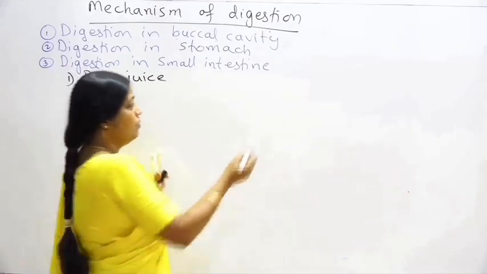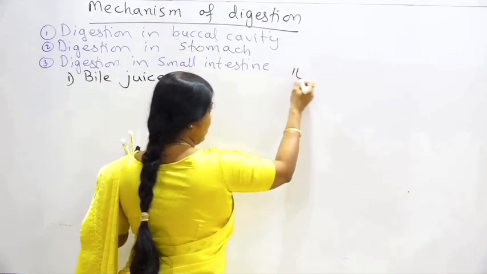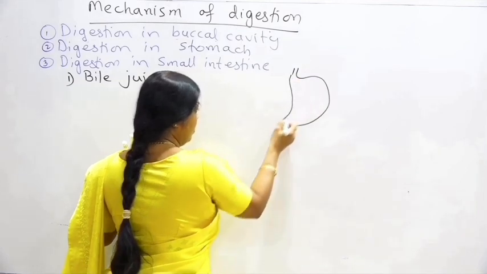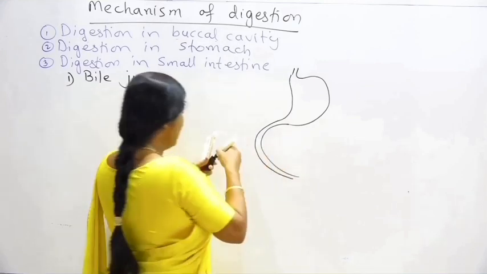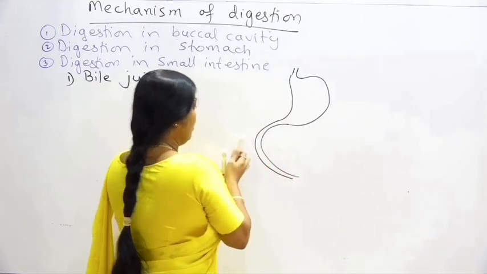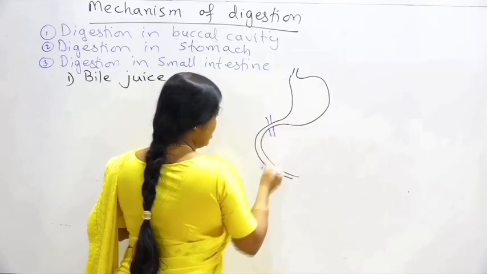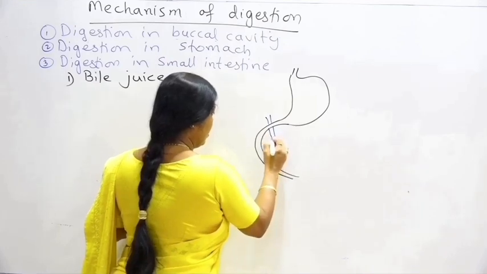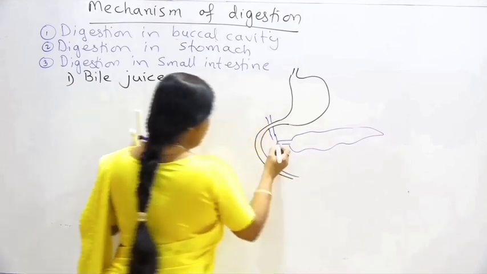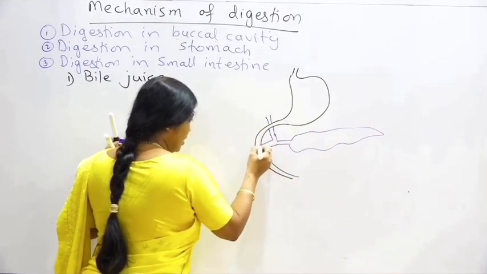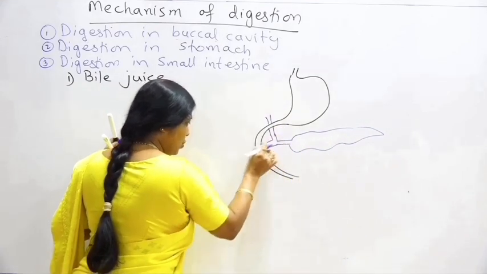And when the food comes from the stomach into the duodenum, then we will find that from the bile duct, and here is the pancreatic duct, this is the pancreas. So the two ducts join together. So first the bile juice comes.